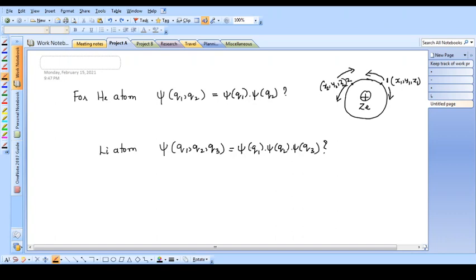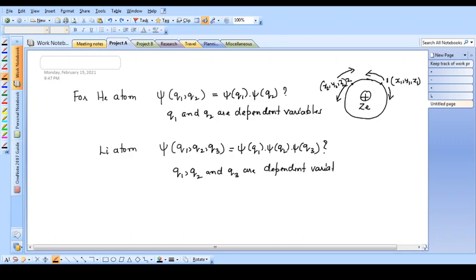They are dependent variables. So remember, q1 and q2 are dependent variables. Here, similarly, q1, q2 and q3 are also dependent variables. I hope you have understood the explanation of why they are dependent variables.